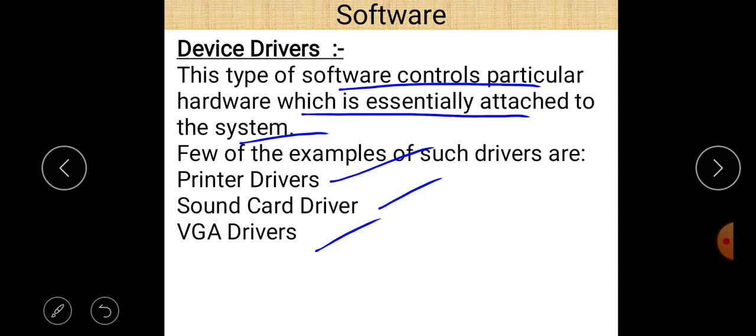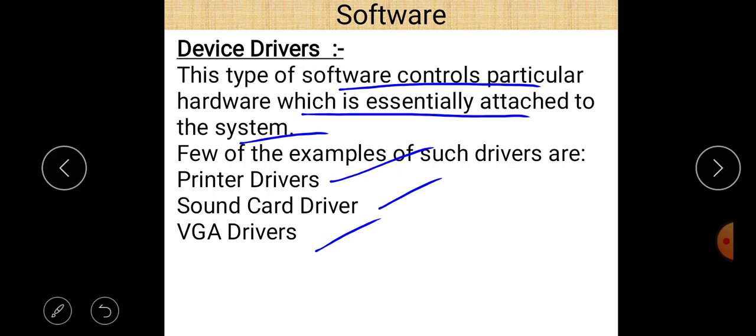It is not just that you directly connect your printer to a computer system and are now able to give commands to the printer. First of all, the device driver of the printer should be installed on your computer system. Only then are you capable of taking a printout by connecting the printer to your computer system. So, connecting the hardware is not sufficient; it is also important that you first install the device driver related to that hardware.